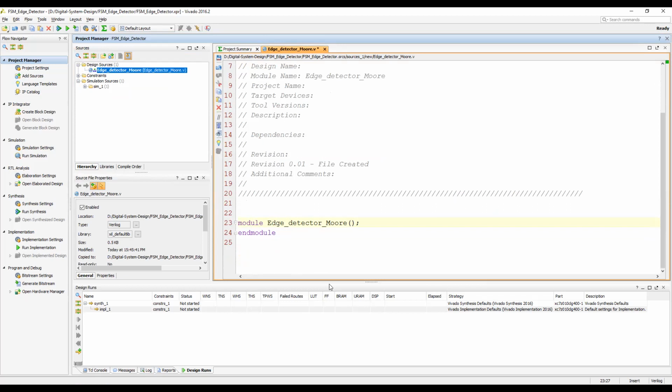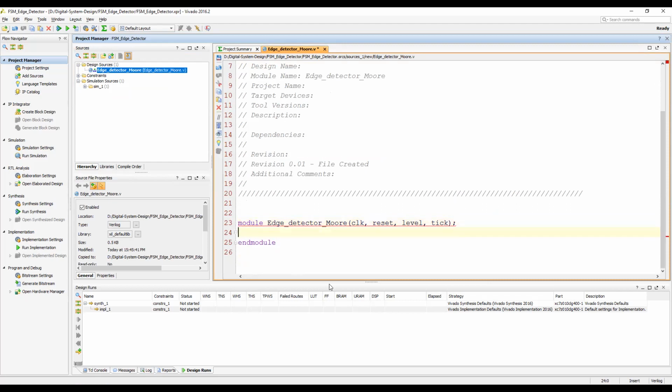So what will be the ports? The ports will be clock and reset, very important ports, and there is a signal level whose edge we want to detect. When the edge is detected, we want to generate a tick. The tick just shows that an edge has been detected, nothing else.